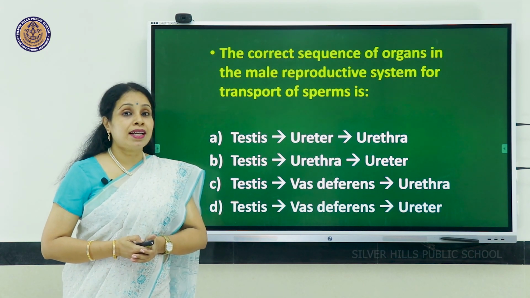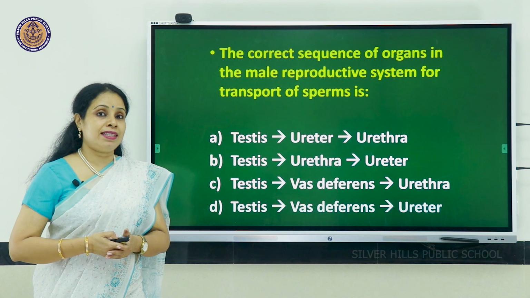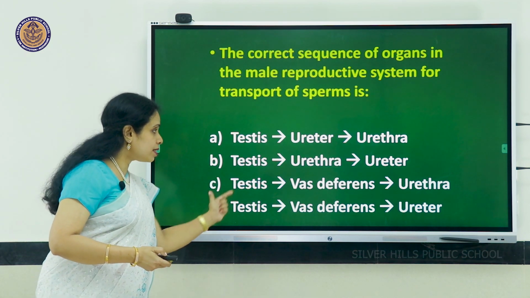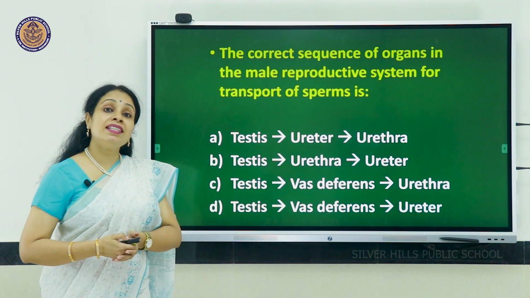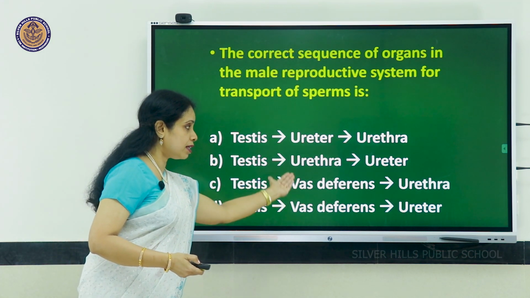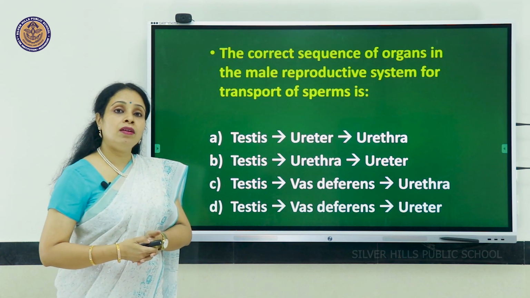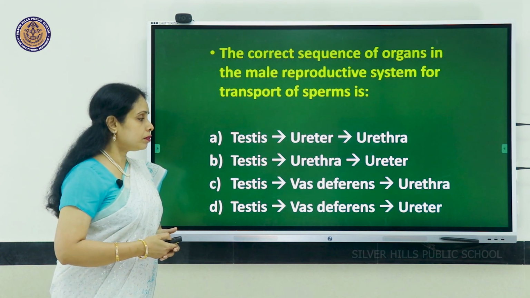And you have already studied that the main tube for carrying sperms is vas deferens. So that option is there in C and D. After testis, it is vas deferens in both these options. Now let's look at the third term given.